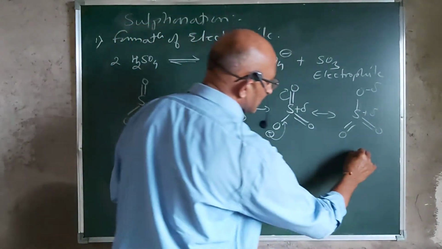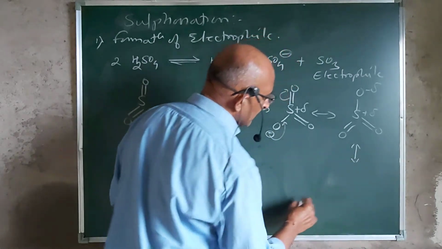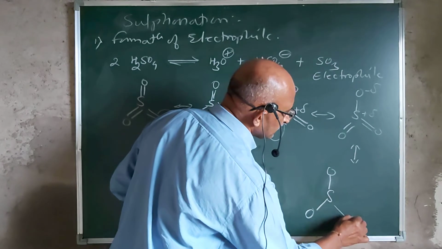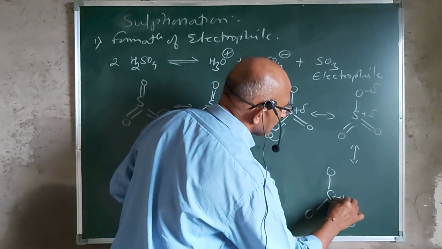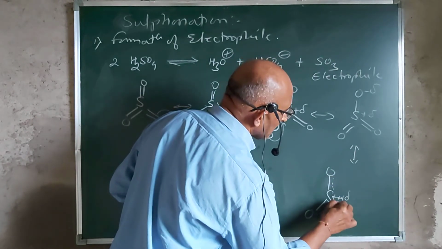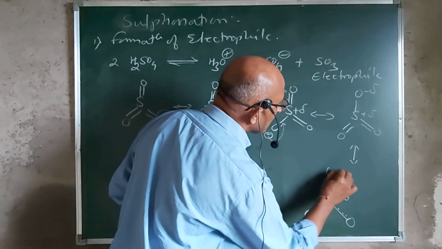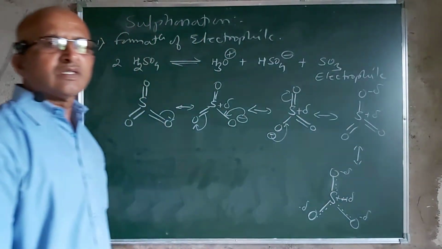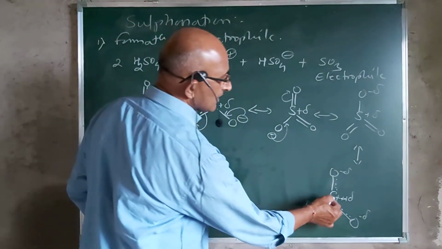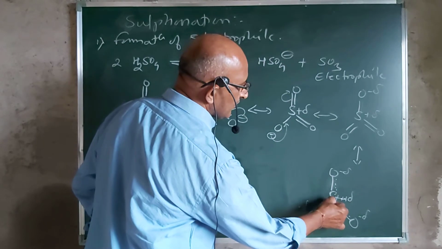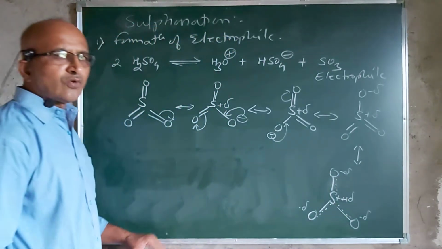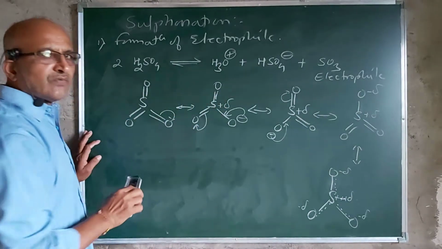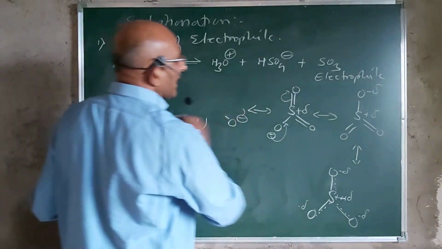So the overall resonance hybrid of this molecule, that is SO3, all the oxygen atoms bear a negative charge, and so the sulfur is electron deficient, and so sulfur acts as an electrophile from this molecule. And so in this first step, we get the formation of sulfur trioxide, which acts as an electrophile, and in the second step,